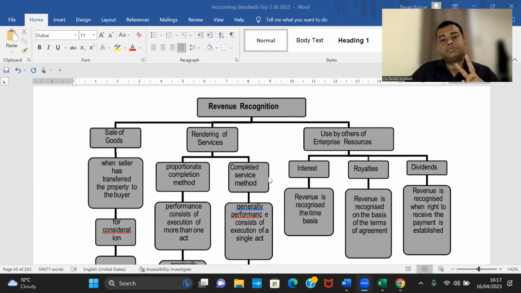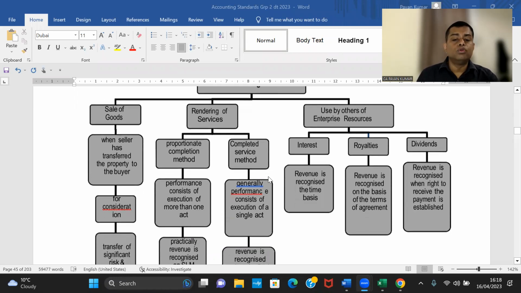Now, there are 2 aspects from where questions are asked in the exam. Majority of the questions asked from AS9 is uncertainty in collecting amounts. I've sold goods. I need to get 100 rupees from you. Now there is significant uncertainty associated with this collection. What am I supposed to do? Should I create a provision or should I reverse the revenue recognized? That is the major part of the standard from the point of view of examination.